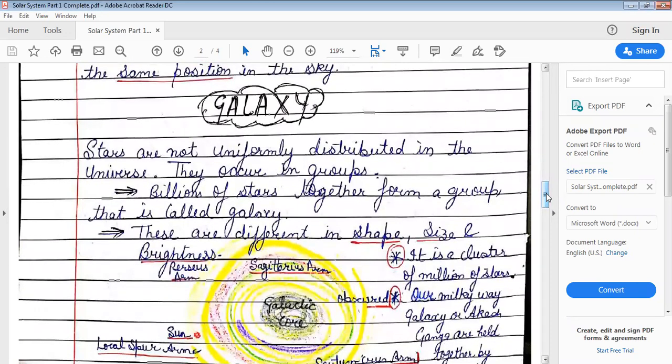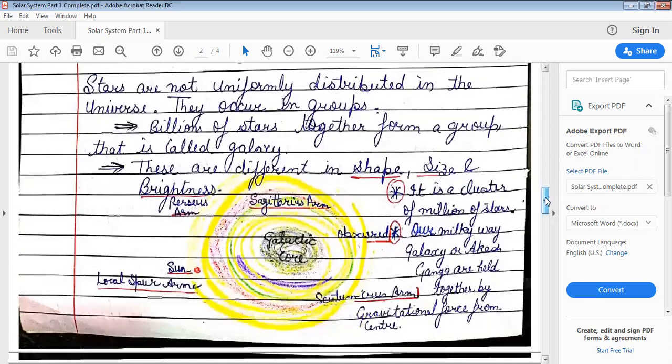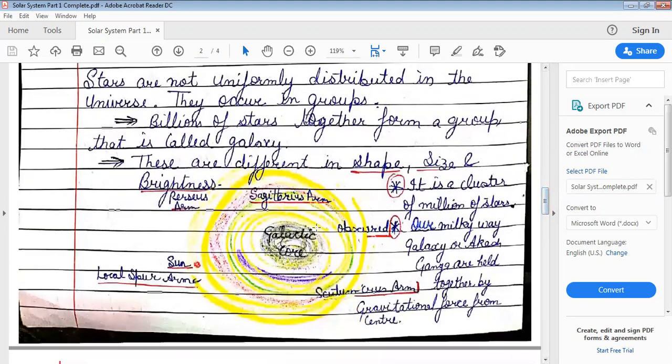Let me continue with the galaxy. So what is a galaxy? It is a huge collection of gas, dust and billions of stars. If you look at the diagram, there is a galactic core, and it provides a gravitational pull to the Milky Way galaxy. There is a small tiny red dot.